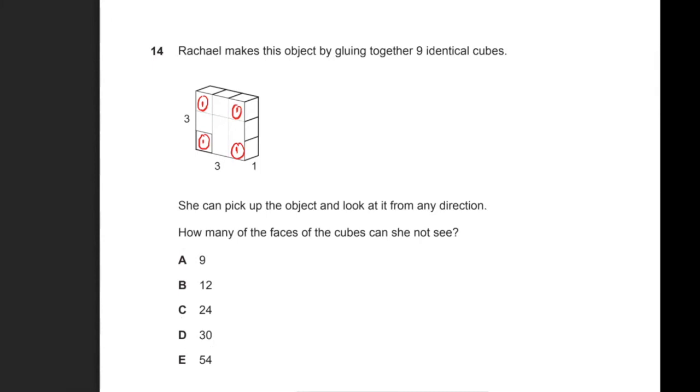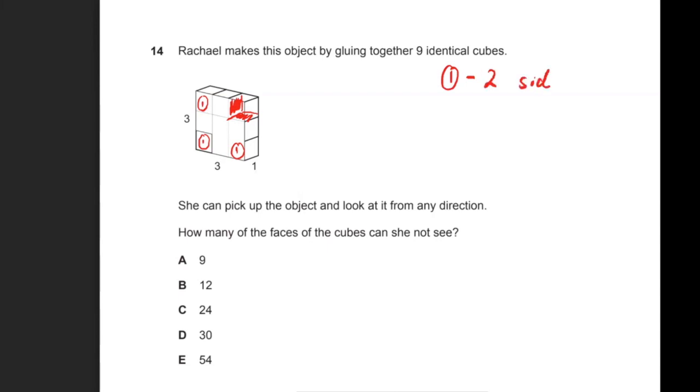So what I mean by that is I'll draw it here, but there's the one that's at the bottom and the one that's on the left there that you cannot see. So for the number 1 cubes that I've labeled there are actually 2 sides that you cannot see. Okay, so I'll write it here on the right hand side. So for the type 1 cubes, there are 2 sides that you cannot see.